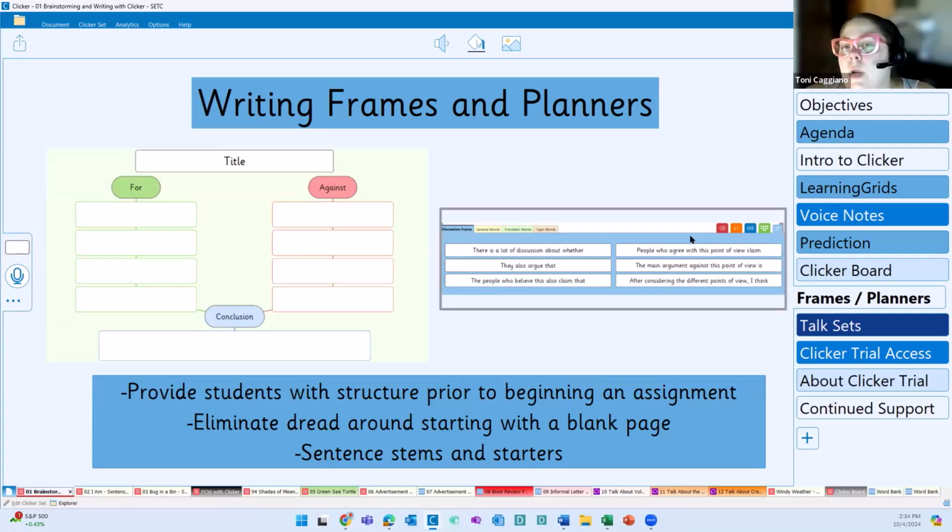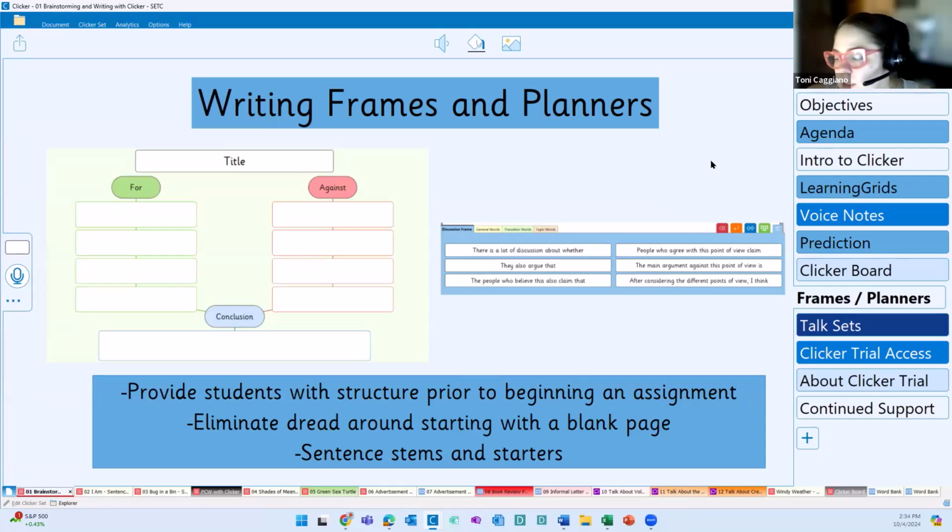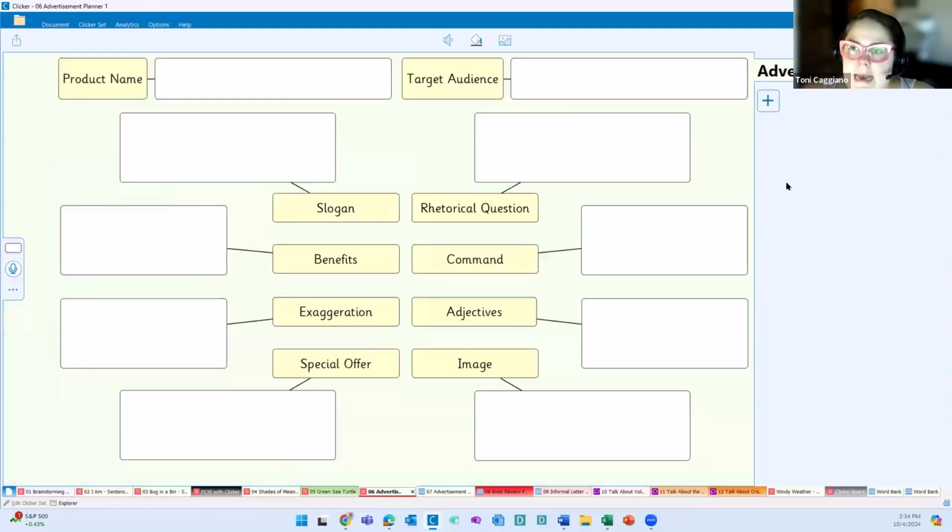But here we're able to provide students with structure prior to beginning an assignment by telling them exactly what we're looking for, and also a space to engage with what we're looking for. And we could also provide them with sentence stems and starters. So the example that I have is the advertisement planner.